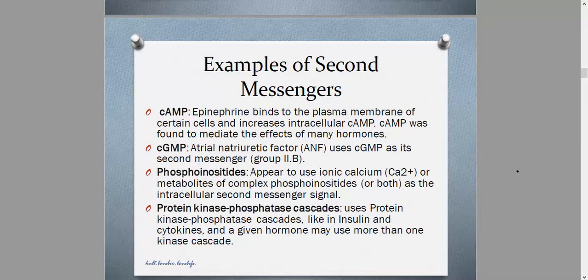Now, another one is cGMP. So for the case of cGMP, our example is atrial natriuretic factor or ANF. ANF uses cyclic guanosine monophosphate as a secondary messenger.